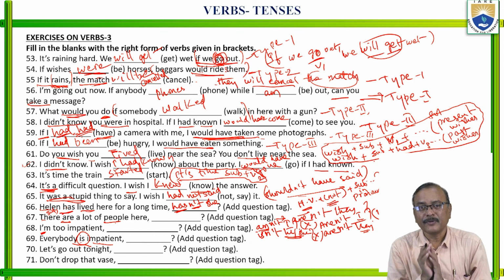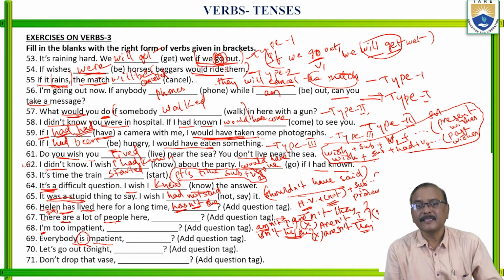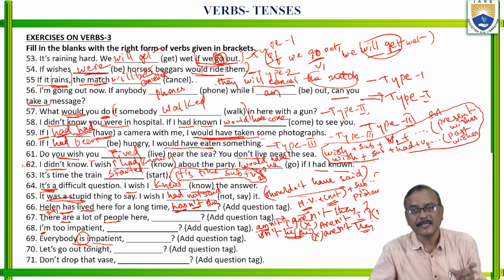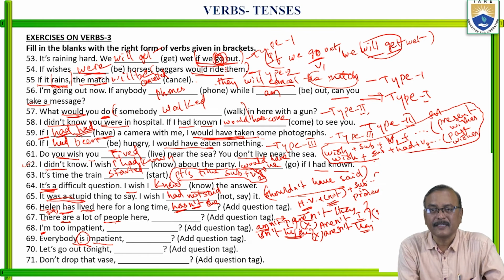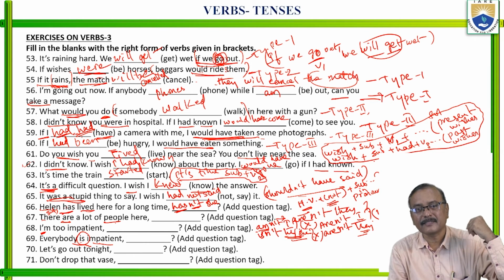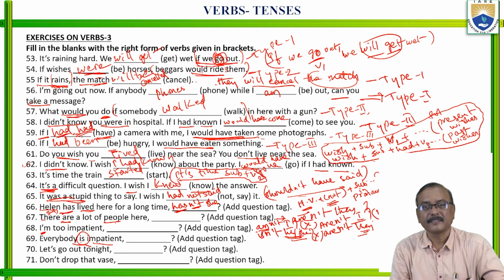Everybody, everyone, no one, someone, none, each, every, any. These are singular only. That's why here, everybody is impatient. This sentence is correct only. But in a question tag, to avoid this gender discrimination, he or she, we change it into they. They means both, females or males, ladies or gents. Is it clear?